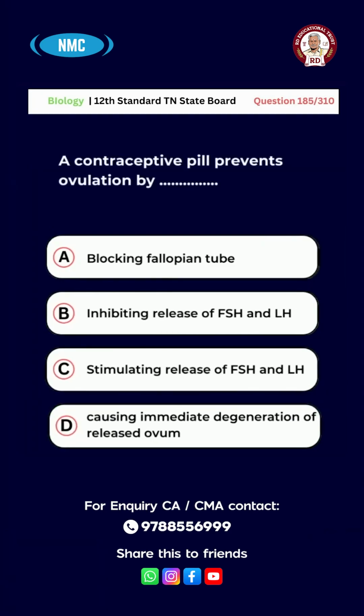Question number 185. The contraceptive pill prevents ovulation by A. Blocking fallopian tube. B. Inhibiting release of FSH and LH. C. Stimulating release of FSH and LH. D. Causing immediate degeneration of released ovum. The right answer is option B. Inhibiting release of FSH and LH.